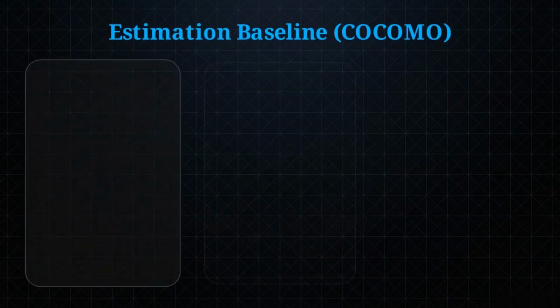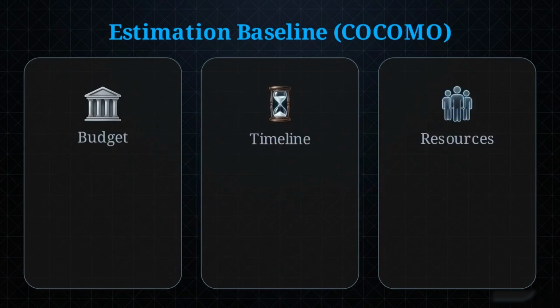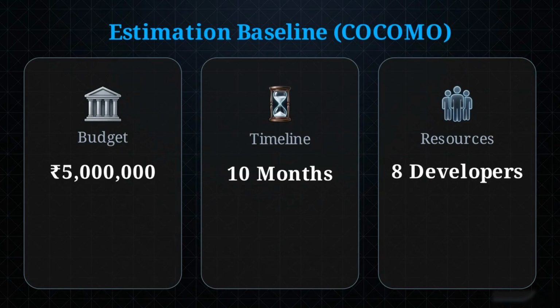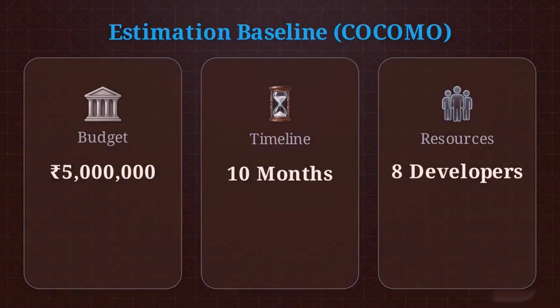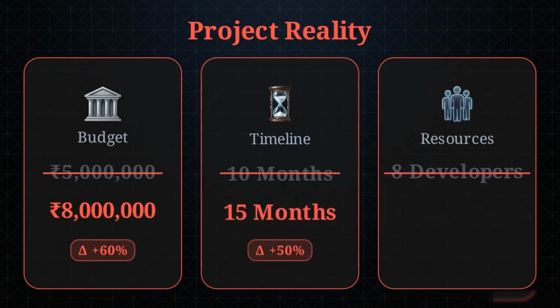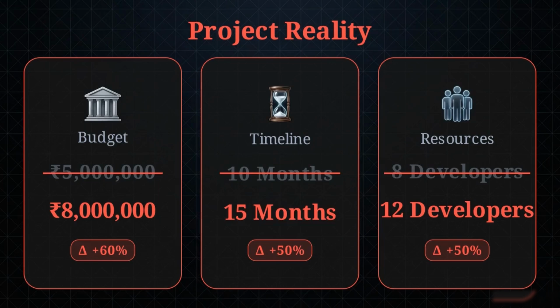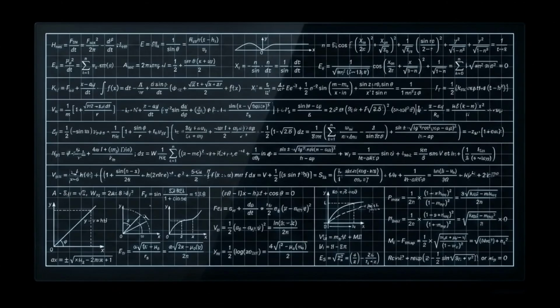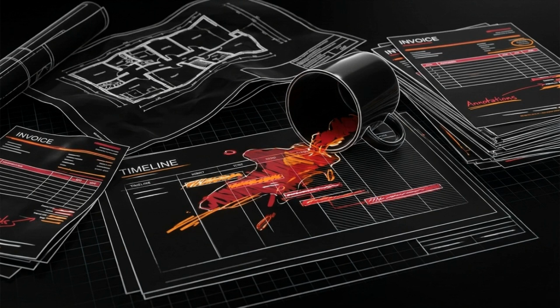Feed project parameters into a model like COCOMO, and it outputs a precise baseline: 5 million rupees, 10 months, 8 developers. But when the project ships, reality hits. Cost reaches 8 million, the timeline stretches to 15 months, and the team swells to 12. The math in the initial calculation was perfect. The formulas were executed exactly as designed. Yet the real-world execution resulted in a catastrophic overrun.